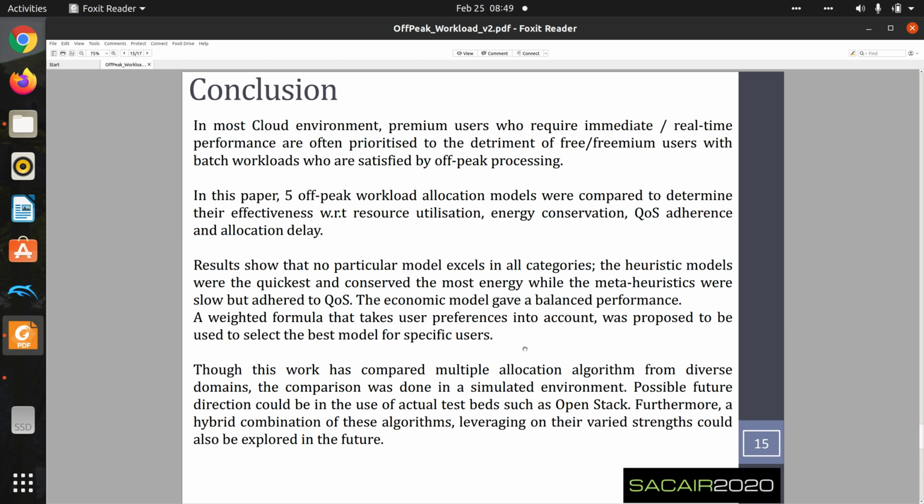Though this work compared multiple allocation algorithms for diverse domains, the comparison was done in a simulated environment. In the future, we'll have to look at actually performing this experiment using actual test beds, such as the OpenStack framework. Similarly, a hybrid combination of these algorithms, leveraging on the strengths of each, could be explored for future work.